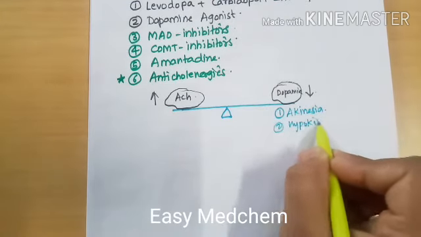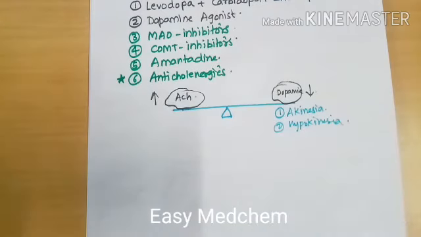So what does akinesia and hypokinesia actually mean? A patient with Parkinson's, or a low level of dopamine, will have a problem initiating a purposeful movement, and even if they initiate it, they need very strong willpower to stop those movements as well. So a patient with decreased dopamine level will have akinesia and hypokinesia. It means that the patient will have a decrease in voluntary movements. Okay, so with a decreased dopamine level, the symptoms are akinesia and hypokinesia.